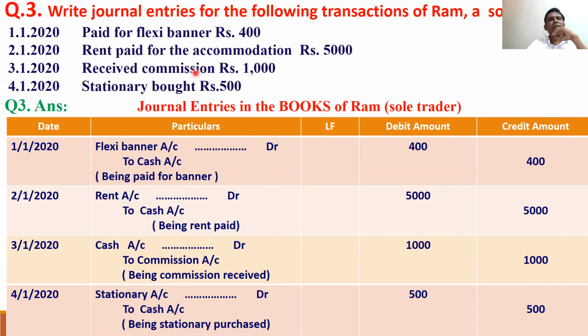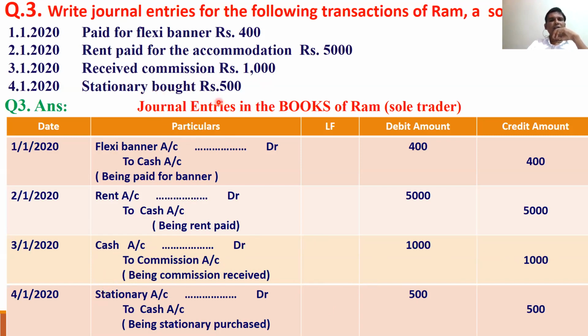Received commission. So what received? Cash received. We received cash, so cash is coming in. Cash account is debited. And commission, when we receive commission by doing some business, the commission is obviously income. The income account, that is commission account, is credited. So when any income is coming, the commission account is credited.